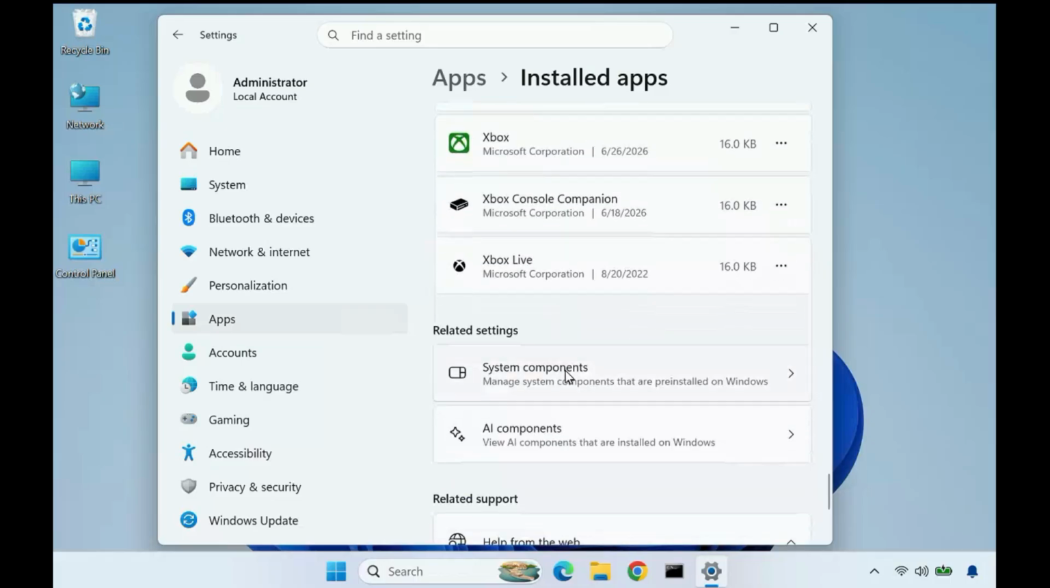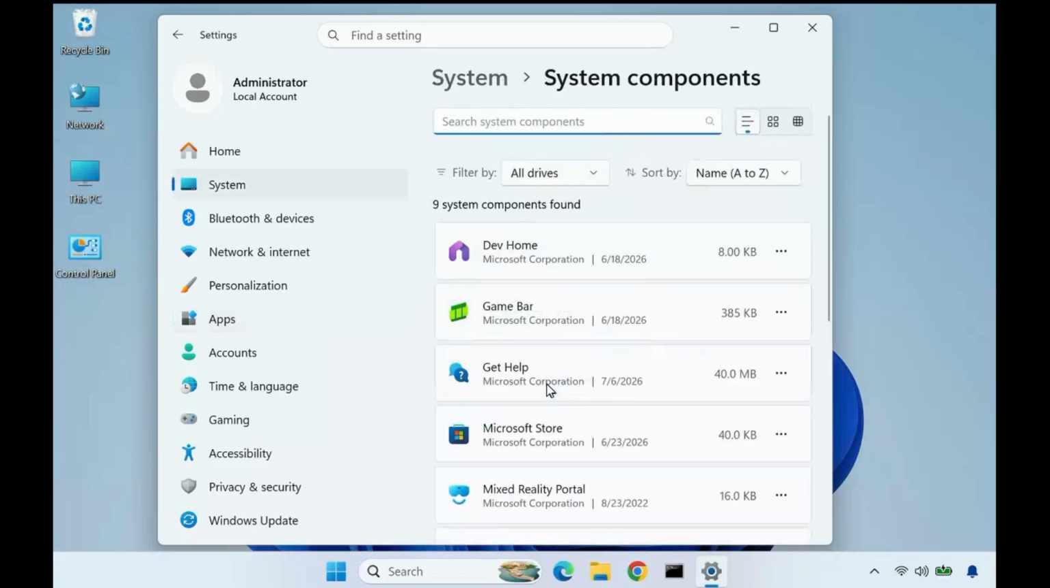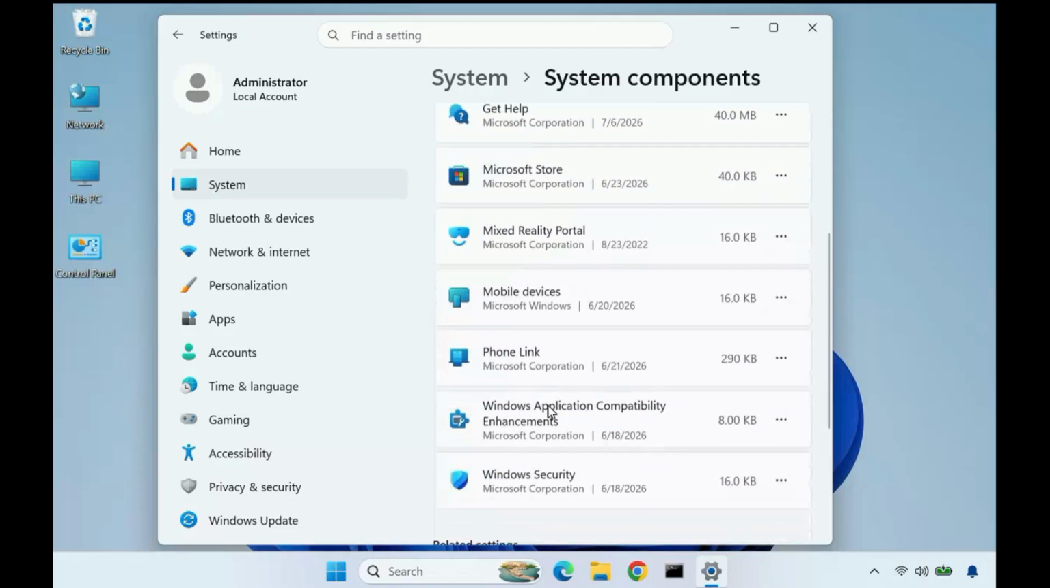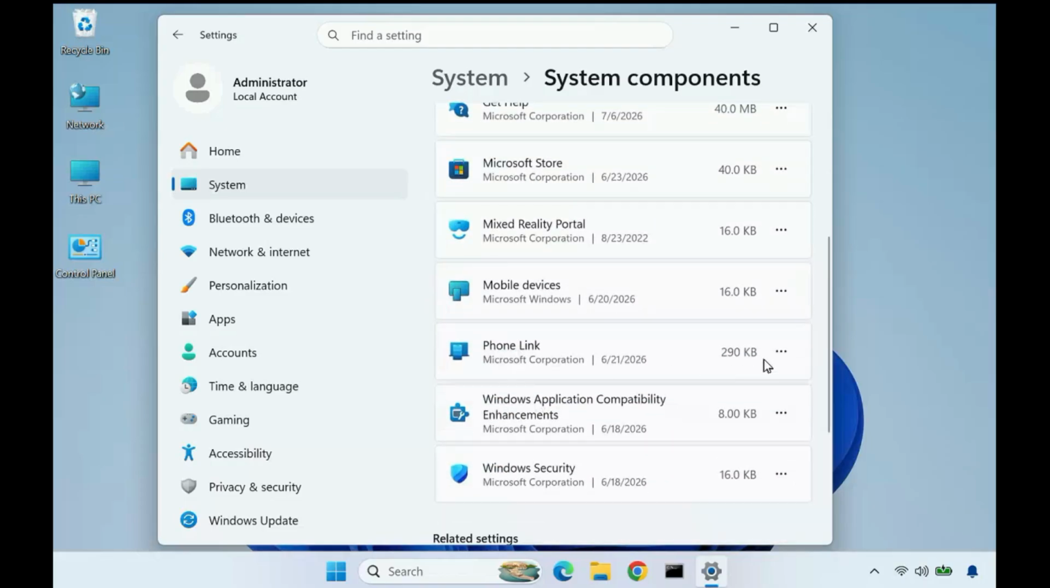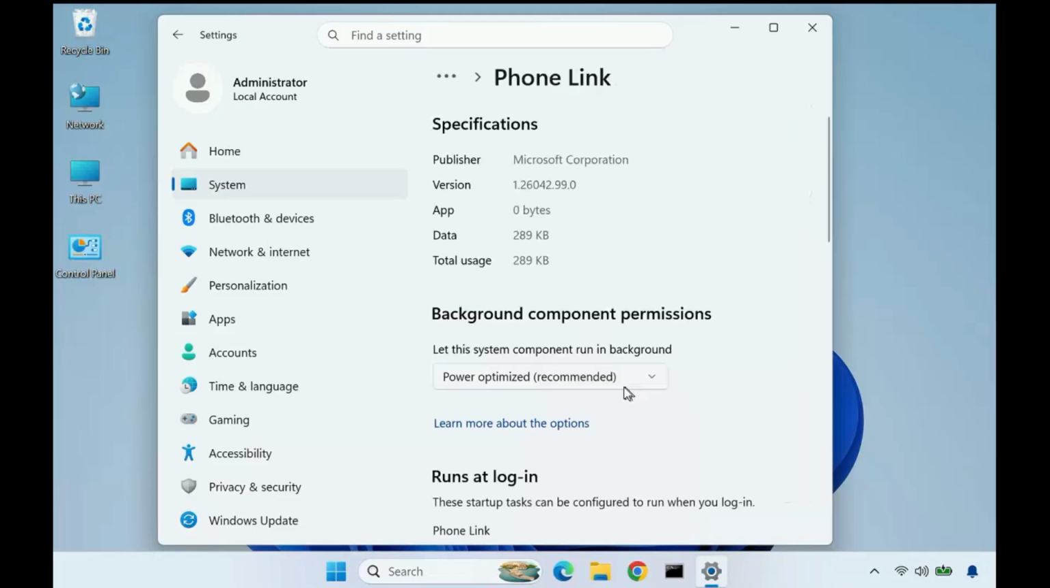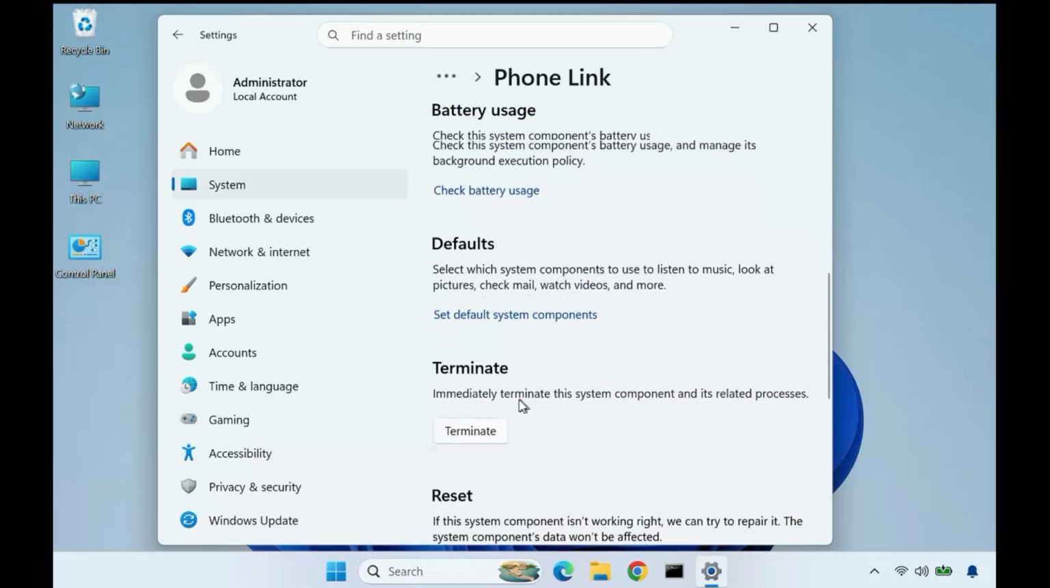If you are not getting it, you can click on System components at the end. Then you can see Phone Link. Click on the three dots, then click Advanced options, scroll down, and select Always. Okay, and then scroll down.